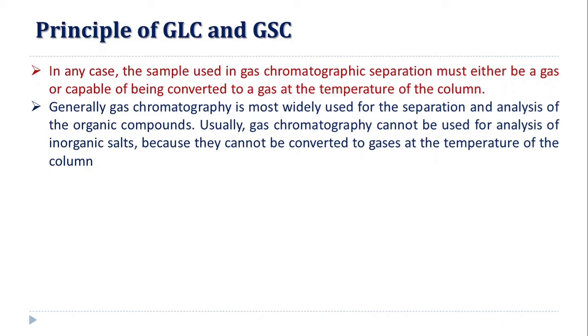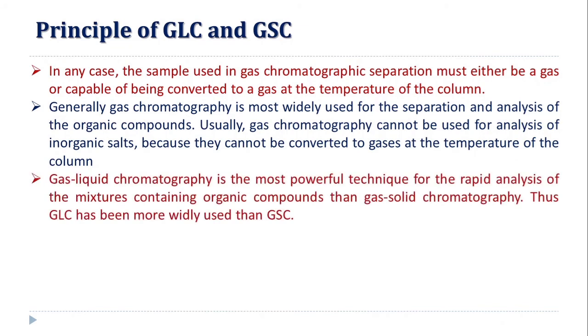Usually, gas chromatography cannot be used for the analysis of inorganic salts because they cannot be converted into gases at the temperature of the column. So gas chromatography is widely used for the separation of organic compounds. It is rarely used for inorganic salts, because these salts cannot be converted into vapors or gaseous form in the temperature range of the column. For that reason it has limited use for inorganic salts, while it is widely used in the separation of